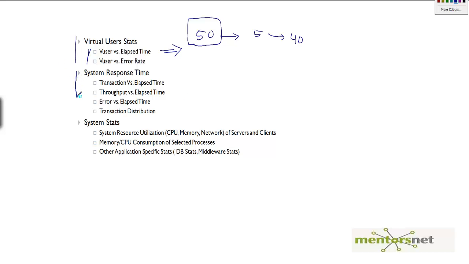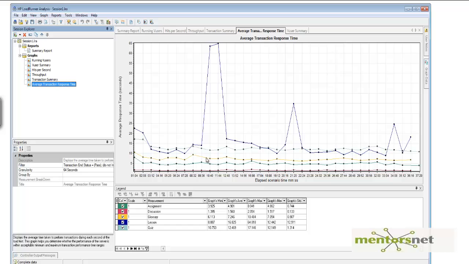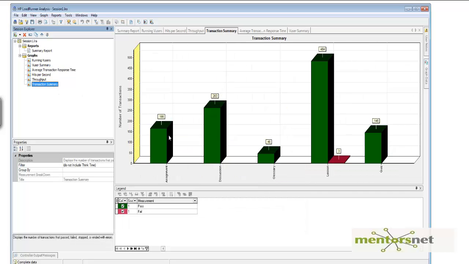After that, I'm going to get a bunch of data points based on the response time analysis. First, I'm going to get the average response time. Average response time is already given there by default, so let's pull this graph and put it on top. Then I need to know the transaction distribution. This is already there. The transaction summary is going to give me the distribution for the transactions. So let's grab this and put it here.